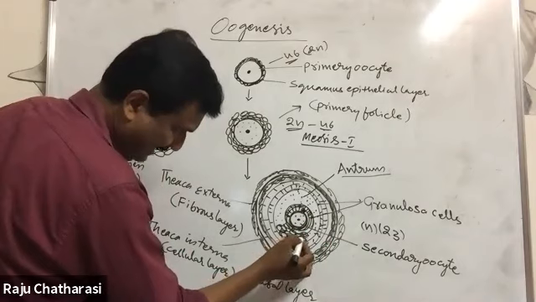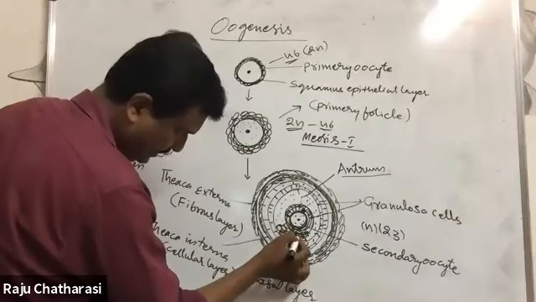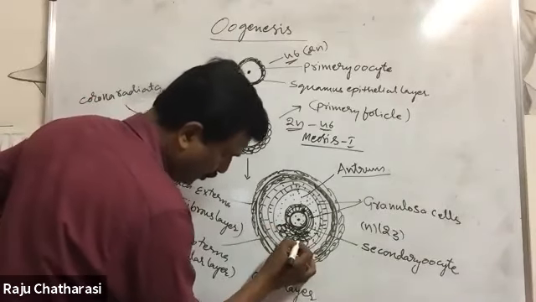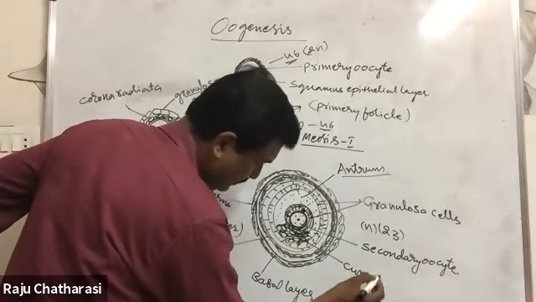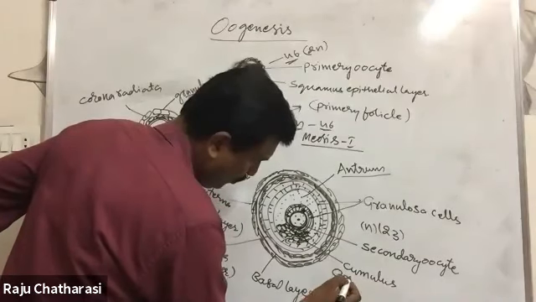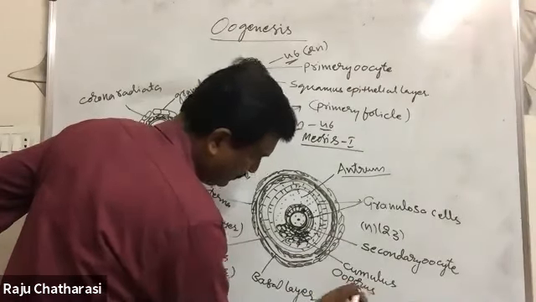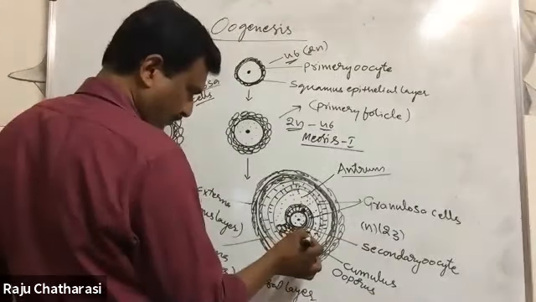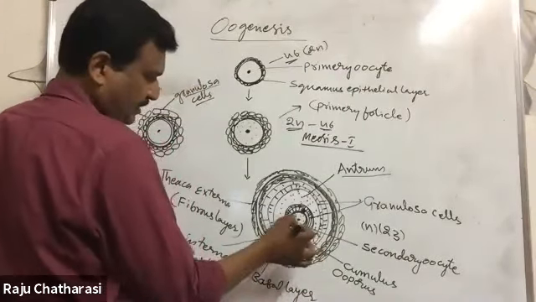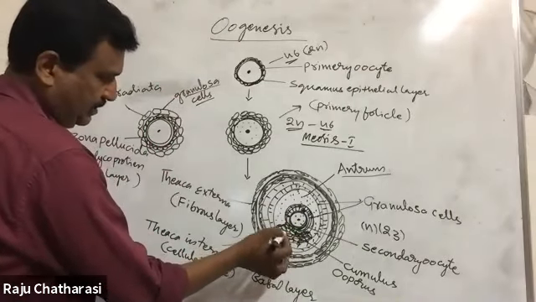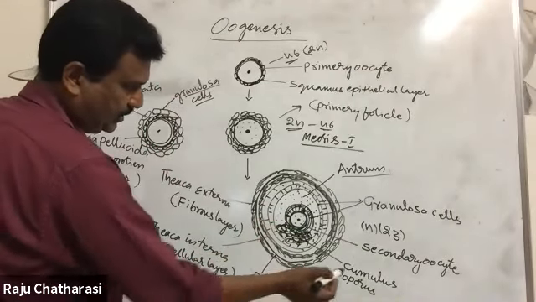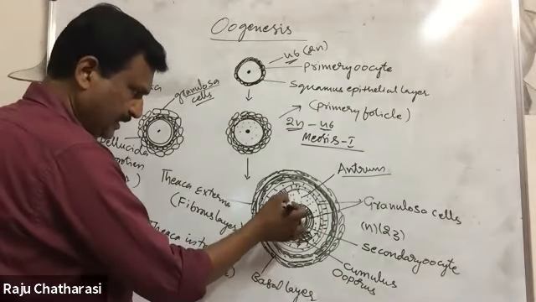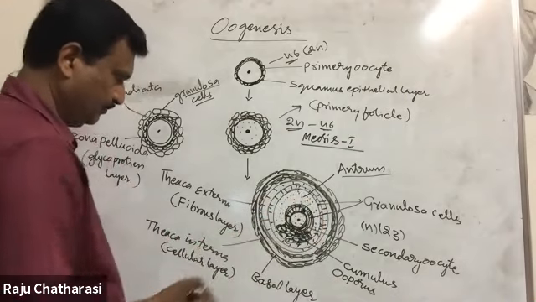So here at the base of this ovum, the eccentric part of this ovum, it is called cumulus oophorus. This is the part where antrum is absent. These are all granulosa cells. It is called cumulus oophorus. Remaining, this is antrum. It is filled with fluid.